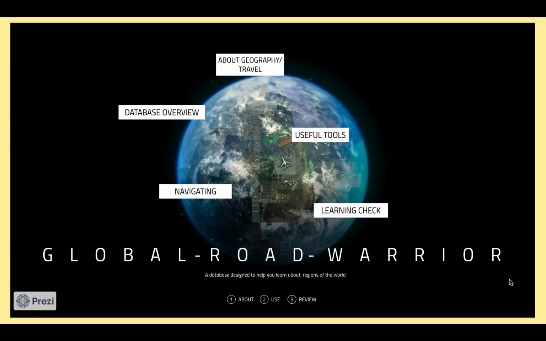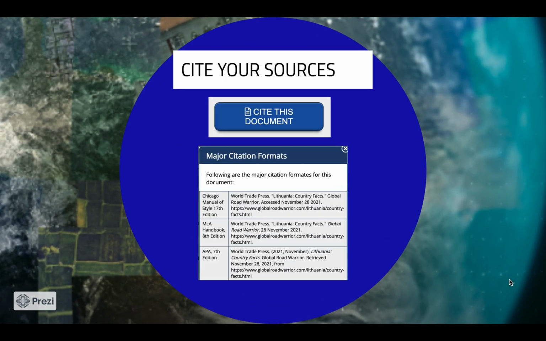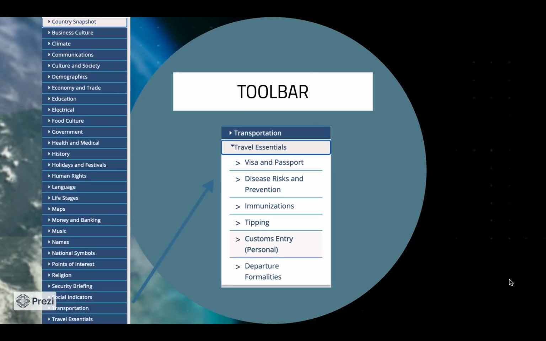Now, before we navigate to the website, I want to point out some helpful tools to watch for. The first is to cite your sources. There is an easy citation button in the site that you can click on, which will show you how to cite the sources in major formats such as APA and MLA, and I will show you where to find this on the site later.